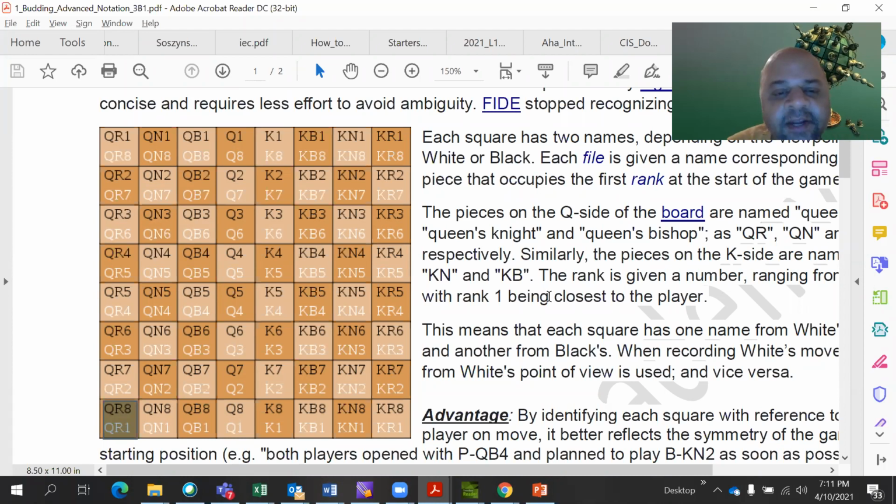So why it is written in two things is that each square has a different name. From the white side there is a name for the square, and from the black side there is a different name for the square. Okay, so that is the first thing.